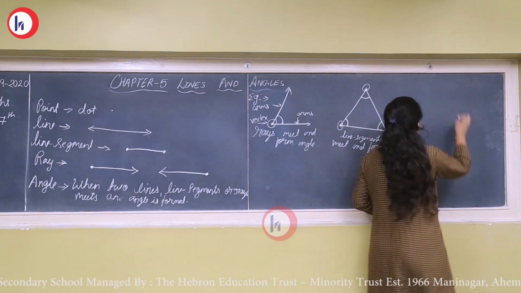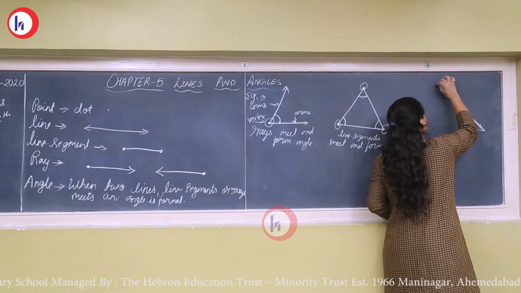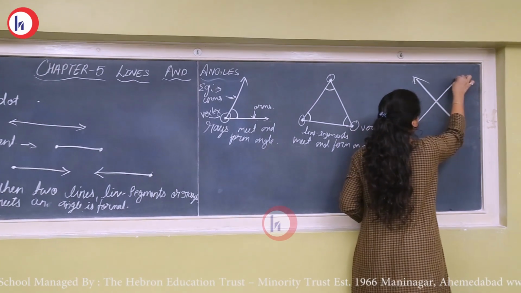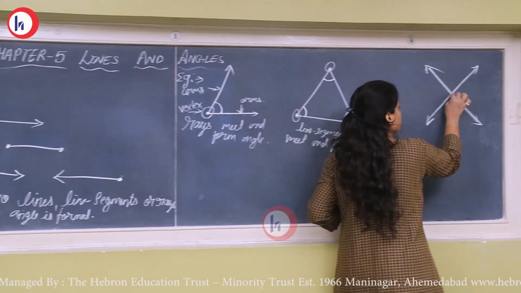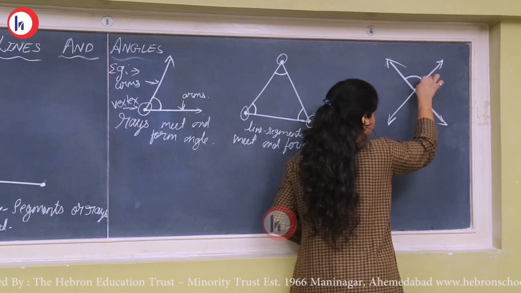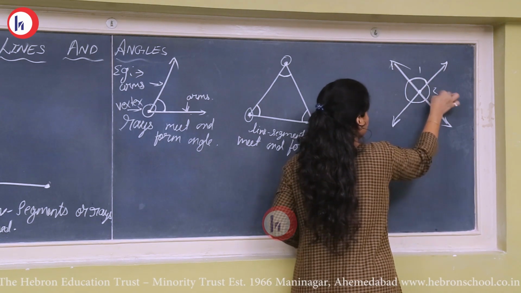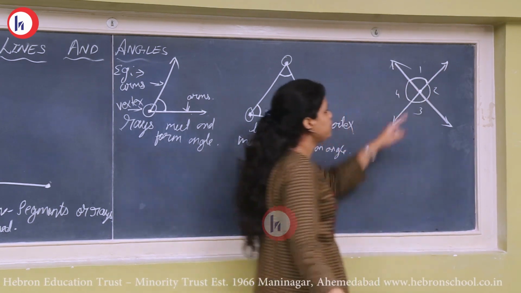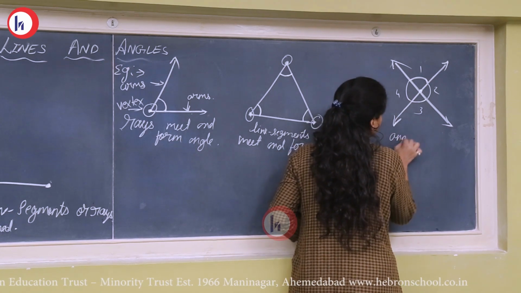Another example, we can see two lines. These two lines are called intersecting lines because they are intersecting at one common point. So this is your common point. So here angles 1, 2, 3 and 4 are formed when two lines are meeting each other. Okay. So here angle is formed by